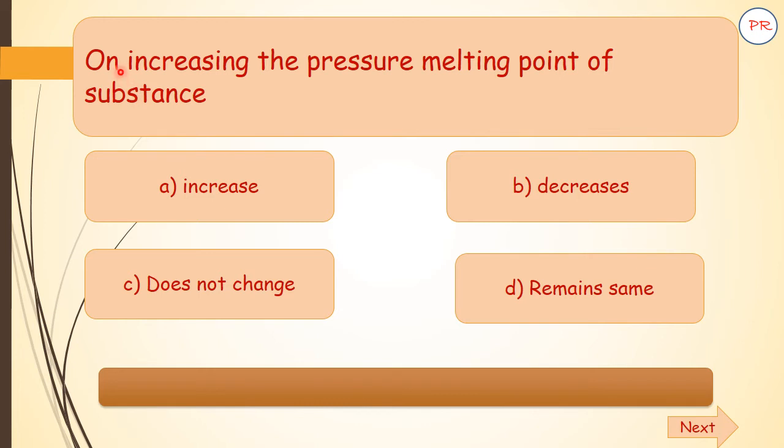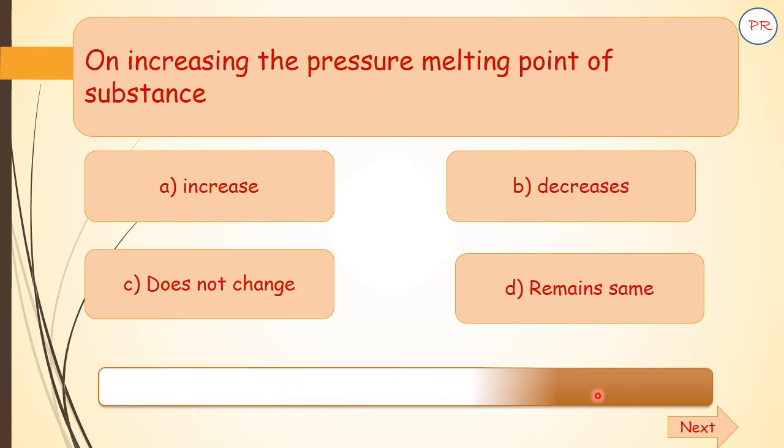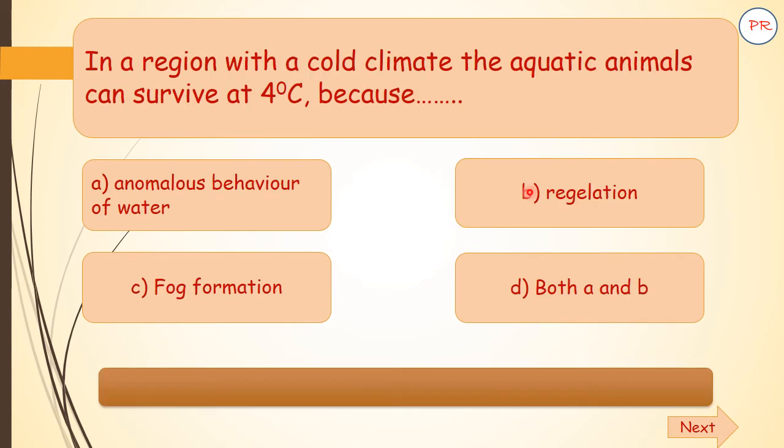Next question, on increasing the pressure, the melting point of a substance. Options are A increases, B decreases, C does not change, D remains same. The correct answer is B decreases.